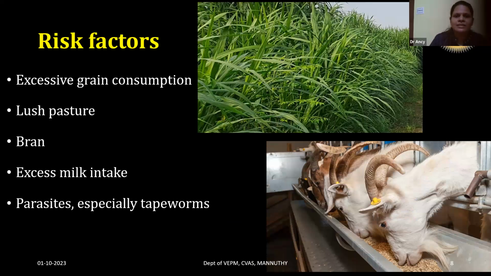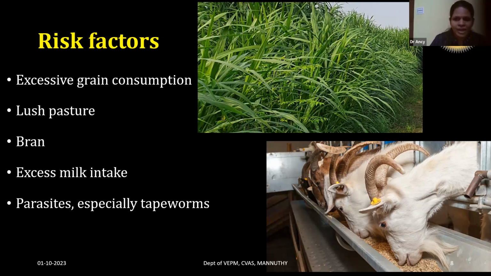The risk factors associated with enterotoxemia: excessive grain consumption, or sudden intake of readily fermentable carbohydrate, is the main risk factor. It could be grain, bran, intake of lush pasture, or excess intake of milk. These all cause enterotoxemia.